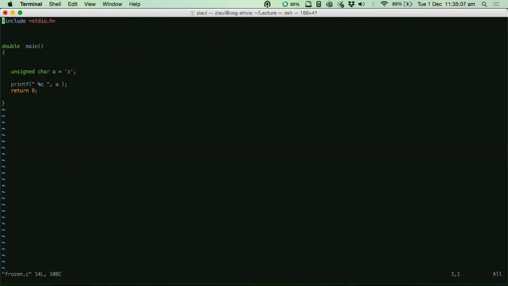See what %c does is, whatever variable you have on the right hand side will hold some value. So this particular format specifier will look into the ASCII chart and say, okay, this number corresponds to this particular character, and then it will print out that character.